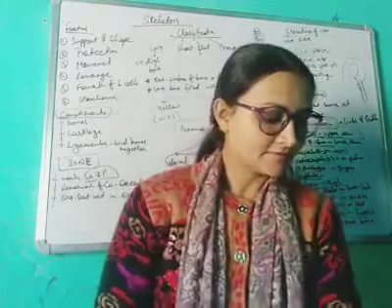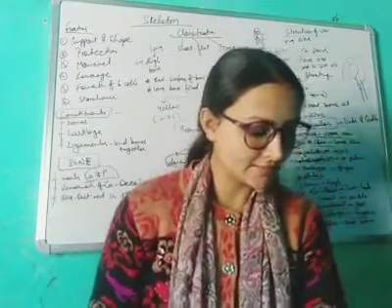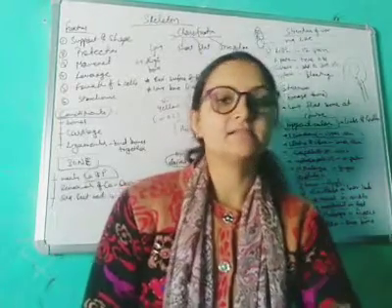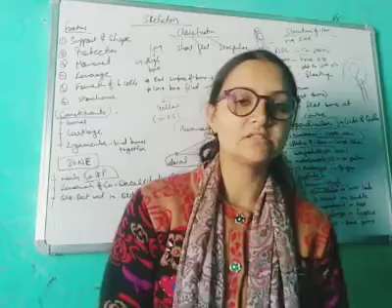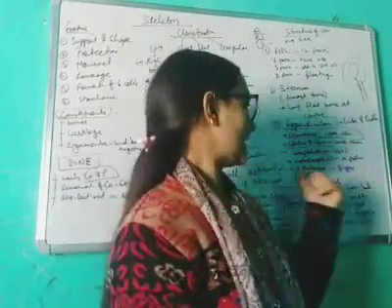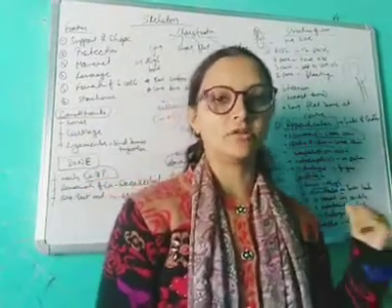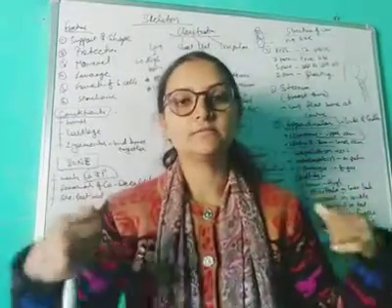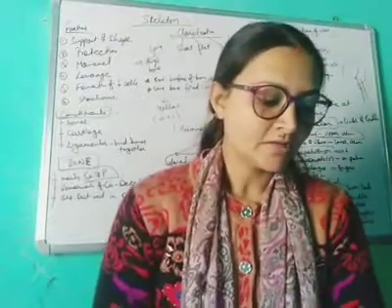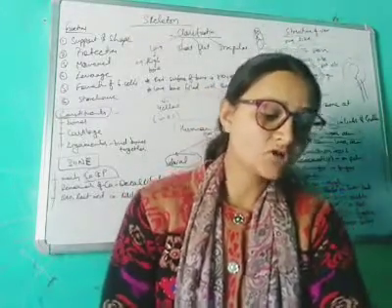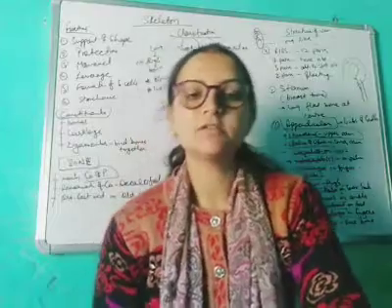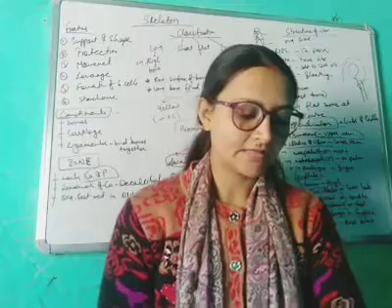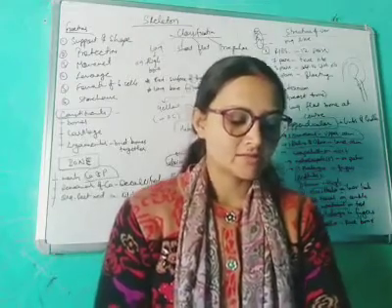After that there are the girdles. Girdles are the part of the skeleton which help to articulate the limb bones to the main axial skeleton. That means these are the parts which connect the axial and the appendicular skeleton. There are 2 girdles: the shoulder pectoral girdle, and the hip pelvic girdle.